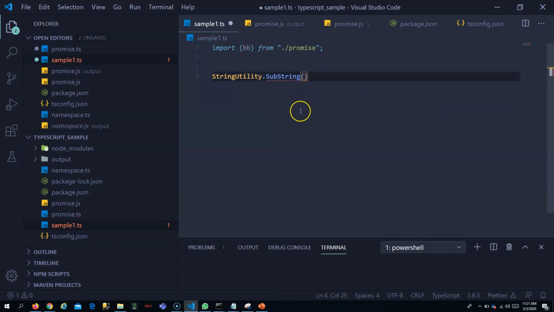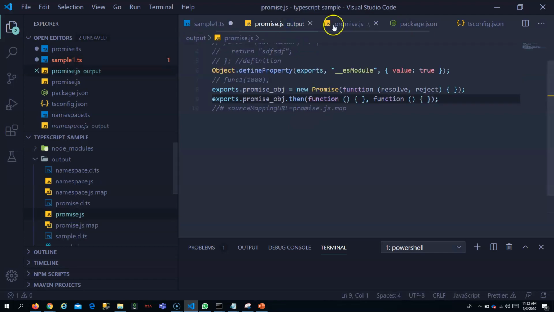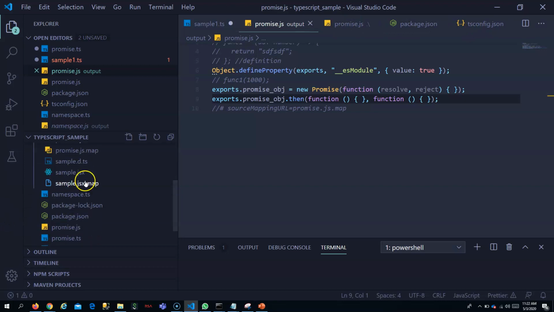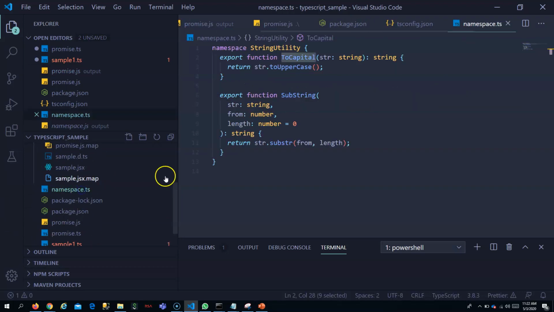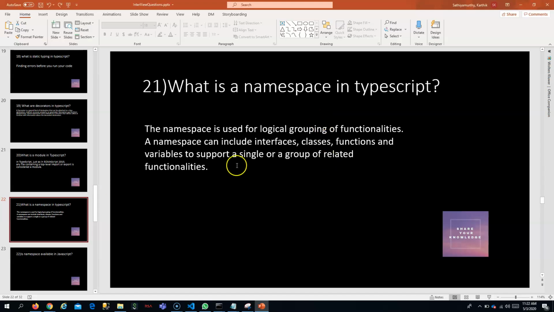So this error is coming because of the namespace.ts. If you go there, it is asking for three values, that's why it is showing an error. So let's proceed with the next question.